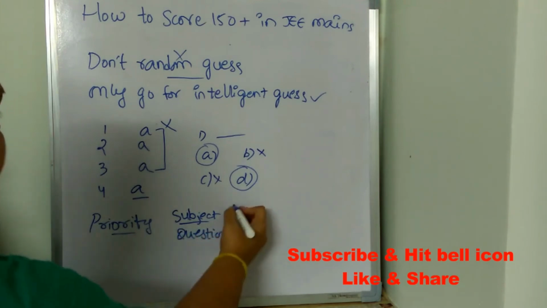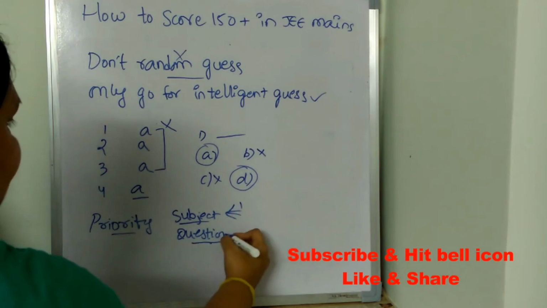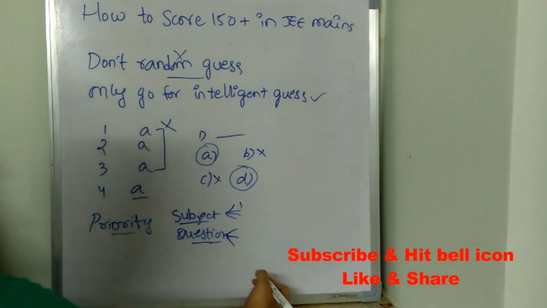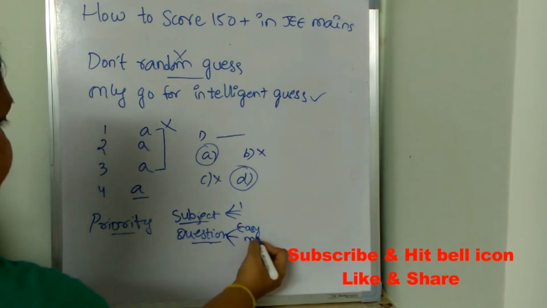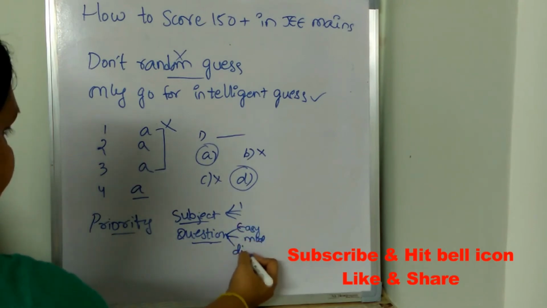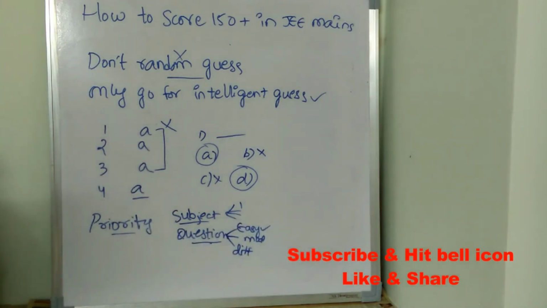Out of the available subjects select one subject, and out of 3 different levels of questions, easy, moderate, and difficult, first you need to go for easy level questions and start solving them.